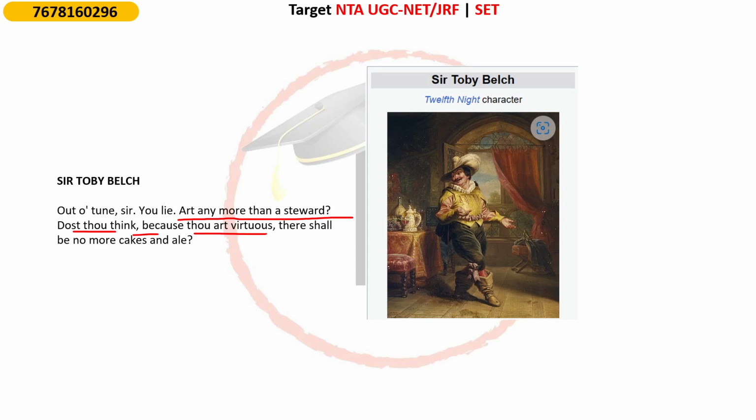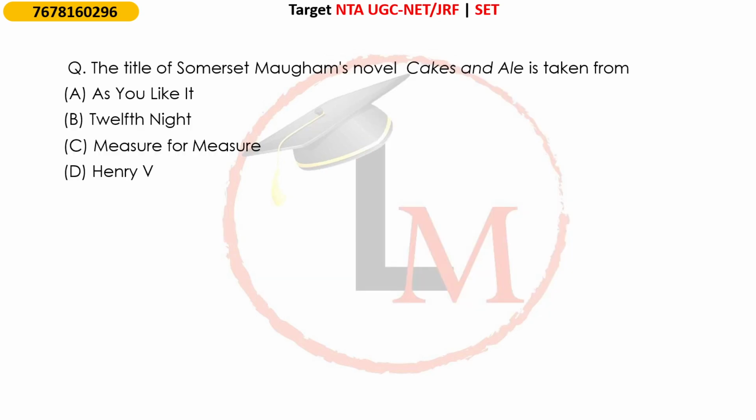ठीक है, so ये जो phrase है यहाँ से लिया गया है, ये title जो है. ठीक है, the novel by Somerset Maugham, Cakes and Ale. Okay, comes from the Twelfth Night of William Shakespeare. ठीक है, so remember this the name of this character, Sir Toby Belch, because this is the character which utters these lines. ठीक है, so as I indicated, the answer is Twelfth Night.